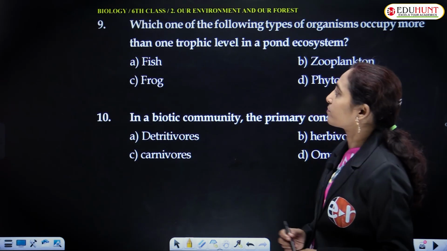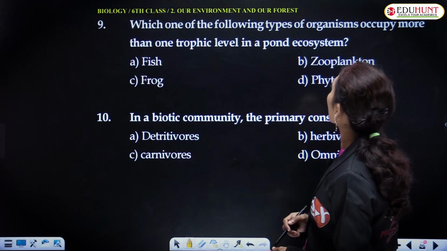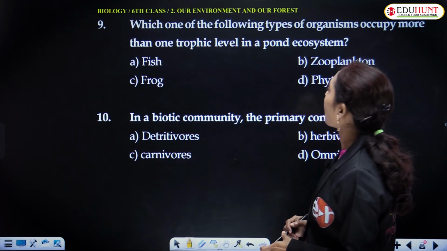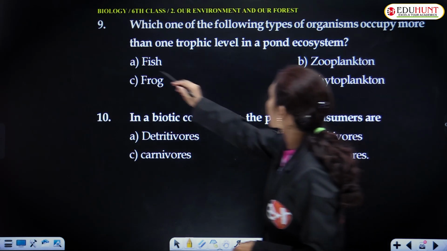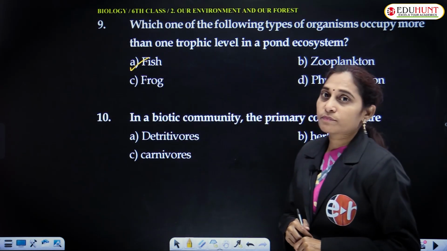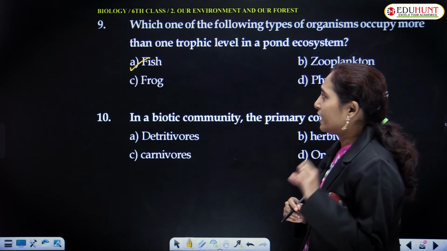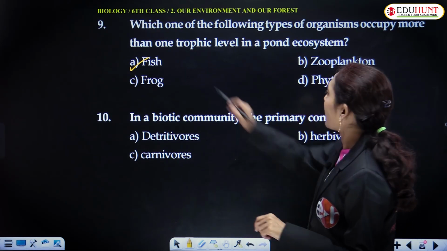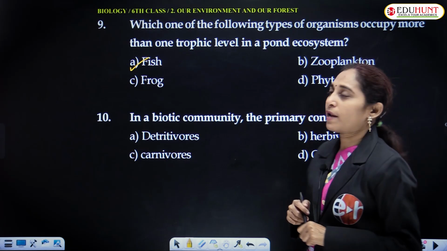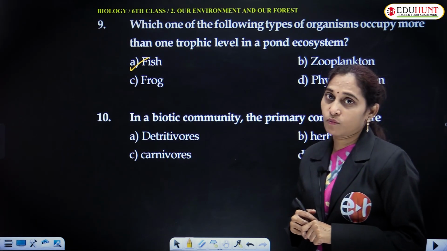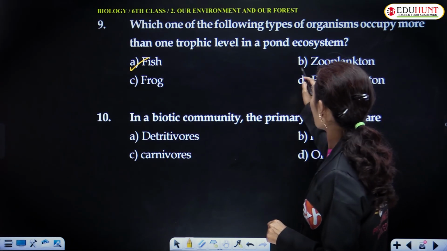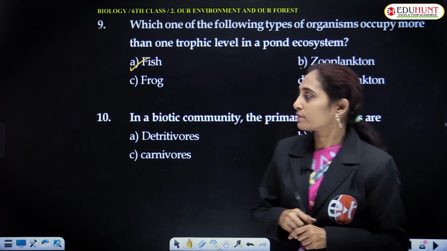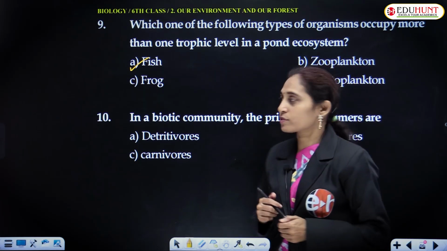Which one of the following types of organisms occupy more than one trophic level in a pond ecosystem? That is fish, because fish eats small fish. A big fish eats small fish, and it even eats phytoplankton and zooplankton also, zooplankton especially. That is why it occupies more than one trophic level in the aquatic ecosystem.